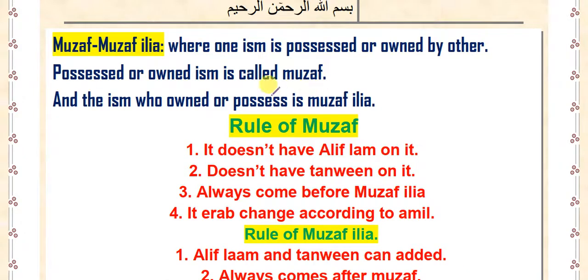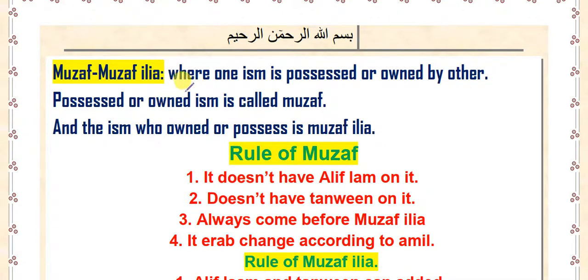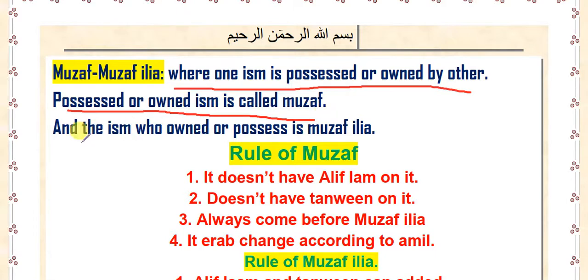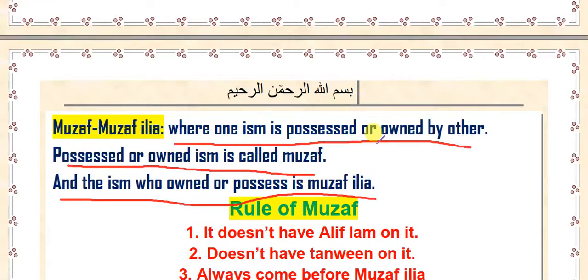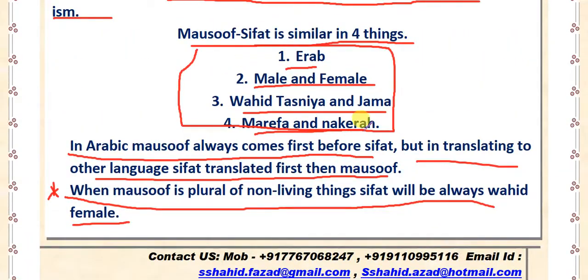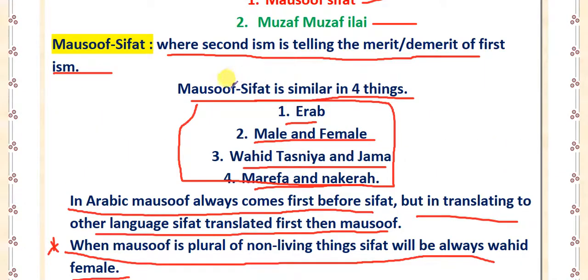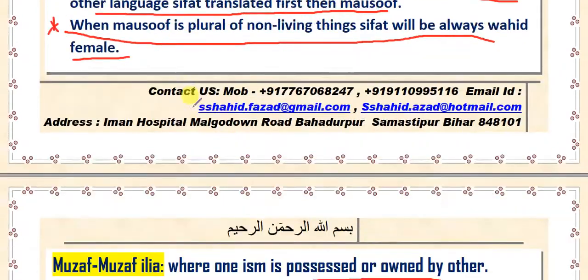Now that we are done with mawsuf sifat, we have muzaf and muzaf ilayh, where one ism is possessed or owned by another ism. The possessing ism is called muzaf, and the ism which is owned or possessed is called muzaf ilayh. And who is mawsuf and who is sifat? The one whose merit or demerit is expressed is called mawsuf, and the word that tells the merit, demerit, quality or disquality of that ism is called sifat.